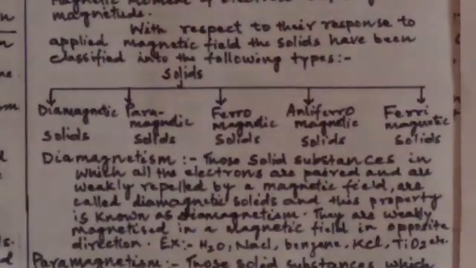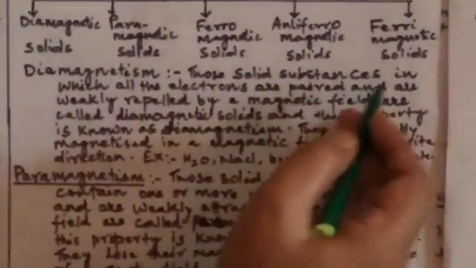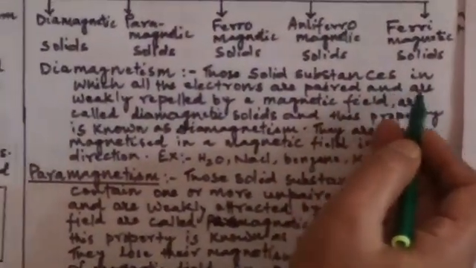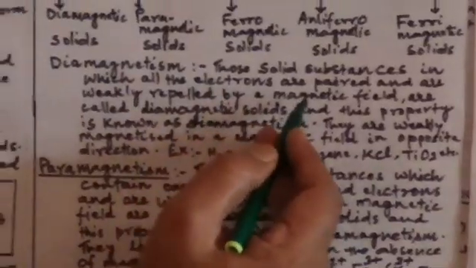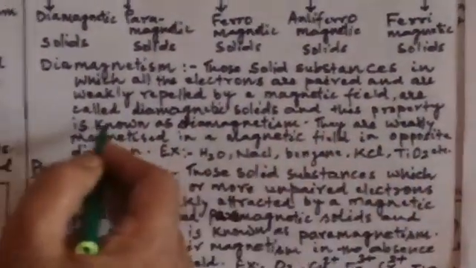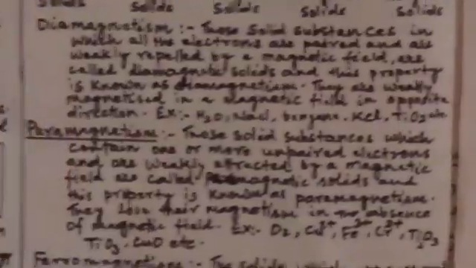What are diamagnetic solids? Those solid substances in which all the electrons are paired and which are weakly repelled by the magnetic field are called diamagnetic solids, and this property is called diamagnetism. Diamagnetism arises because of the pairing of electrons.